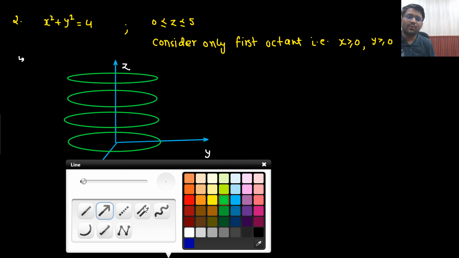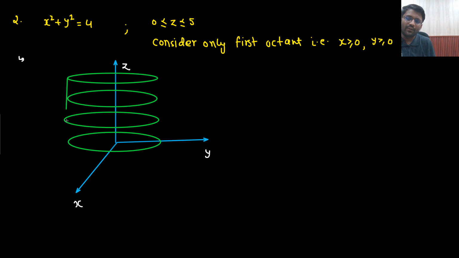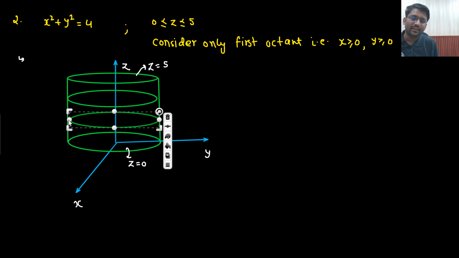That means for z going from 0 to 5, what is the scenario here? Here z was 0 and here z is 5. So z is going from 0 to 5, and every time you are making a circle, x square plus y square equals 4. What does that mean? It is the curved surface area of a cylinder.